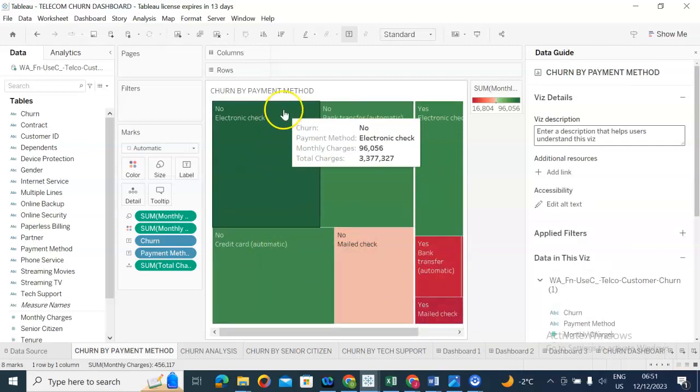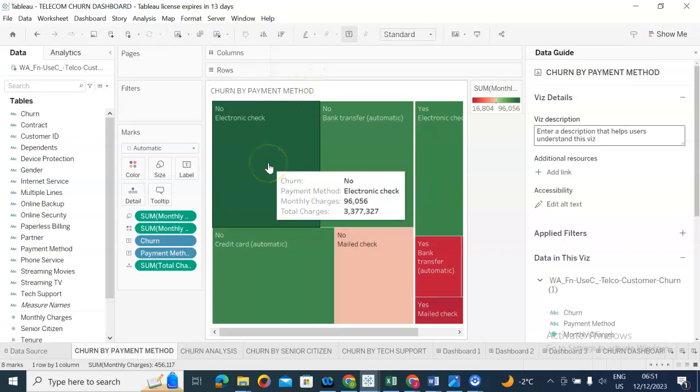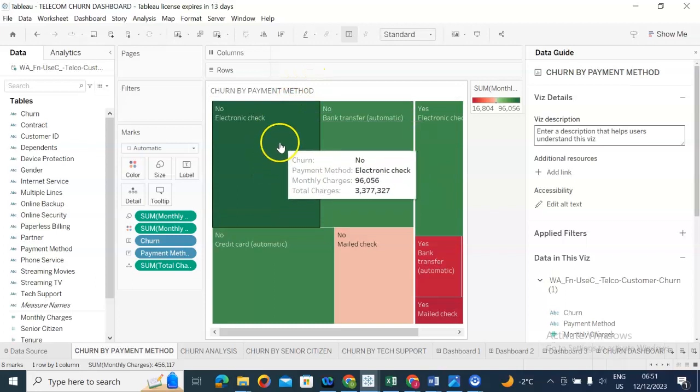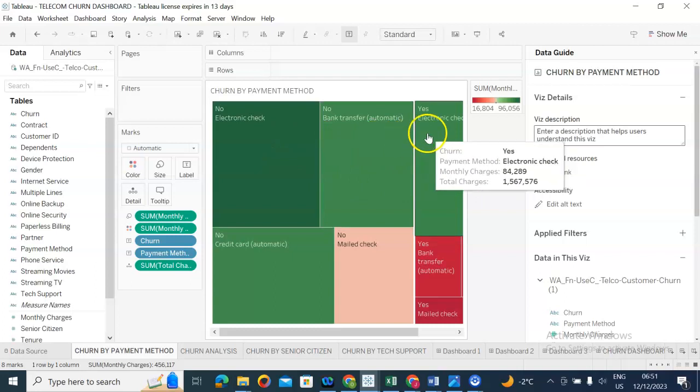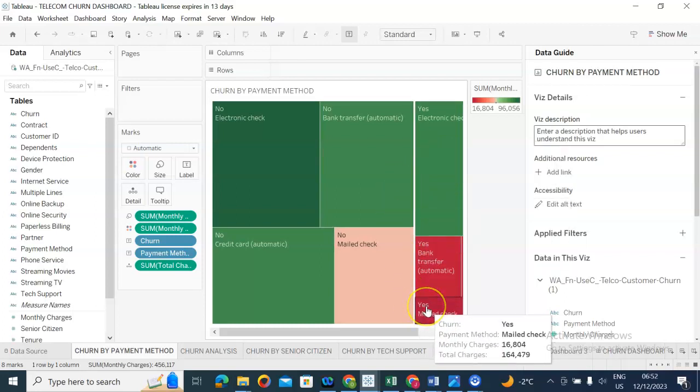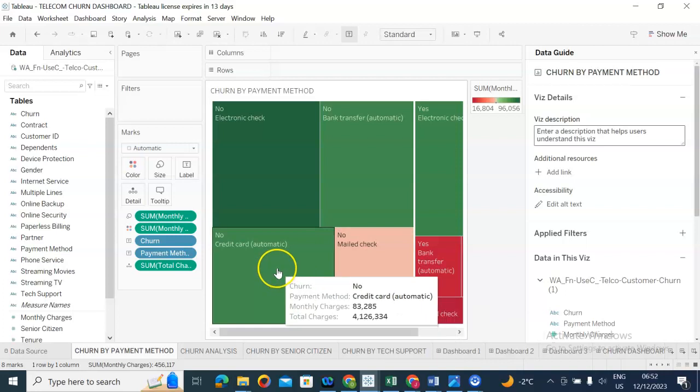From churn by payment method, we can see that there's a higher likelihood that someone with an electronic check is going to churn compared to somebody who mails in their check, and compared to somebody who has a credit card. In fact, people who use credit card are very much less likely to churn.